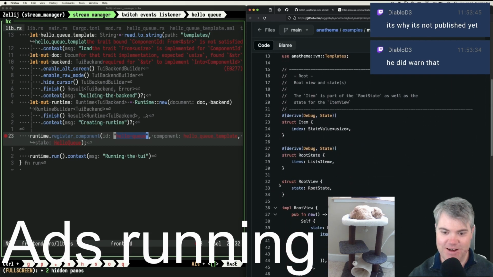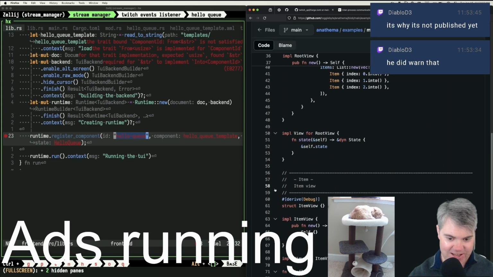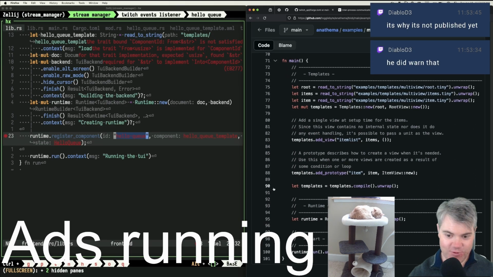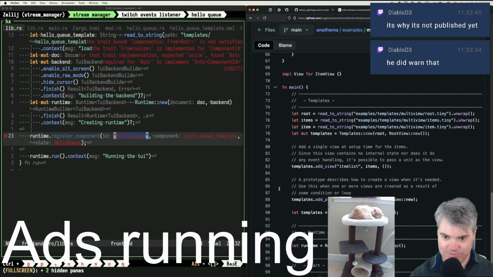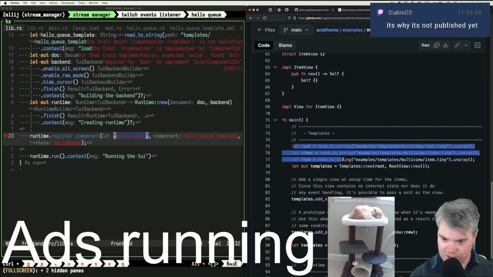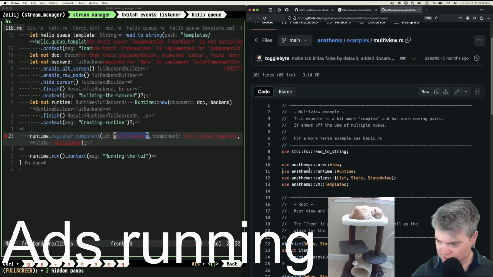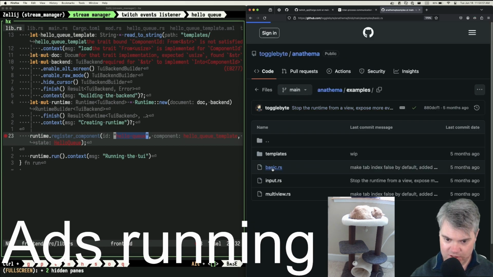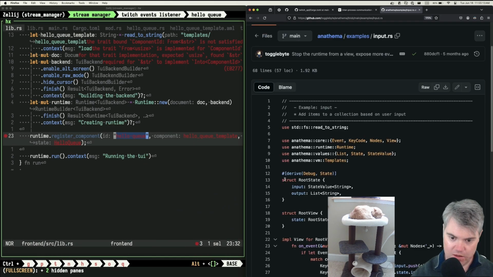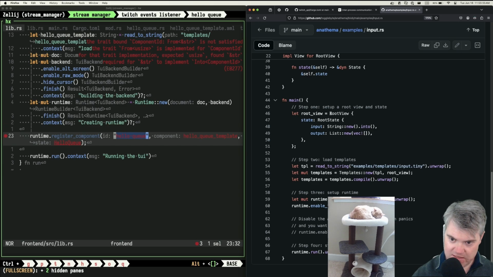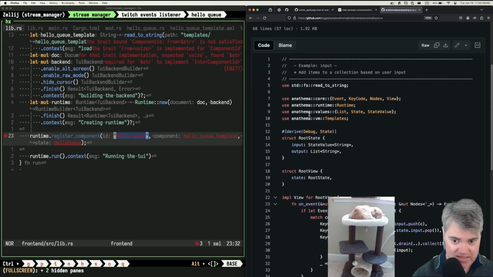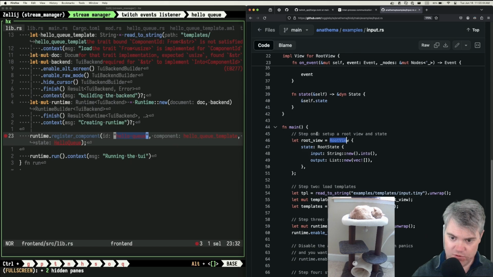Yeah, but come on. I demand that ToggleBit's alpha be like a fully polished everything, right? Isn't that something we can use? Okay, so here's where he gets the templates. Okay, so like puts them all together. There's no components with this. Wait a second. There's no components? Is there any examples with components? No. Like, I would imagine that I need a component for either the message or the state. Oh, no ads. Okay, here's a state. Okay, so he creates... Root view is just it's a view, not a component. So he doesn't have a component. Do I want a view instead of a component?